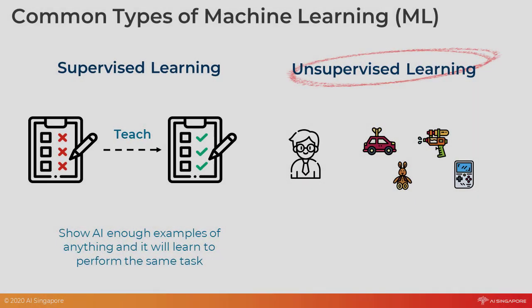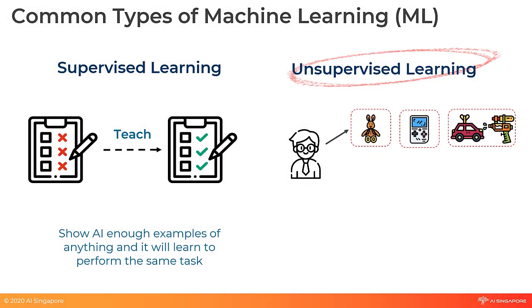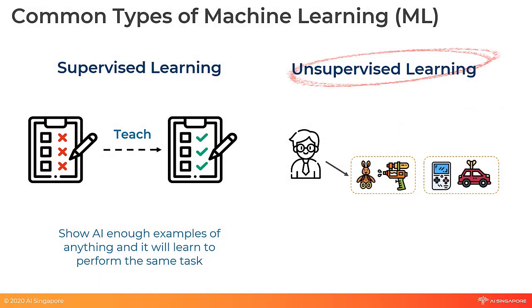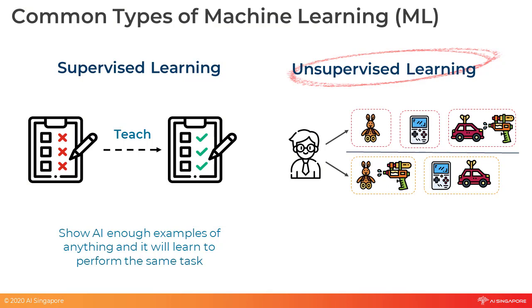Imagine you have a basket of toys and you ask the kid to separate similar ones into groups. At first, he will play with the toys randomly, but eventually, he will find his own way to best group similar items together. There is no correct way to group the toys together. It will be dependent on what your child thinks is the right approach. Sometimes, the result might be unexpected.